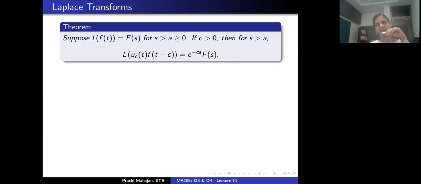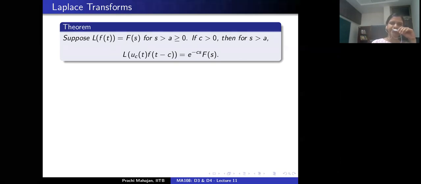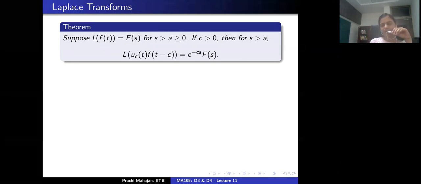And this is true whenever s is bigger than a, right? All of this may seem like a lot of formulas going on, but they are actually very useful when you are solving problems using Laplace transforms. So let's see how we justify this theorem.